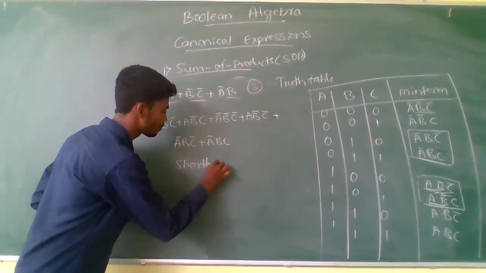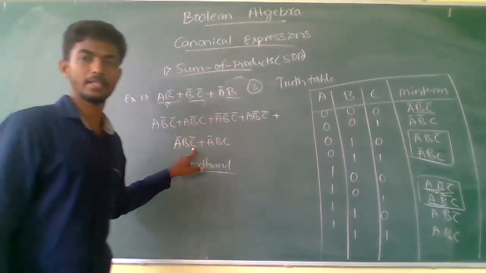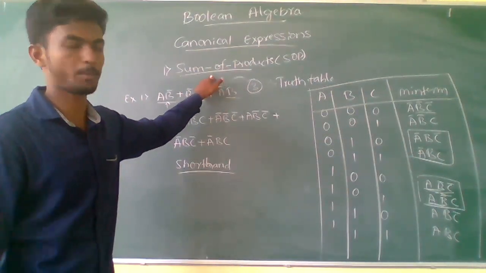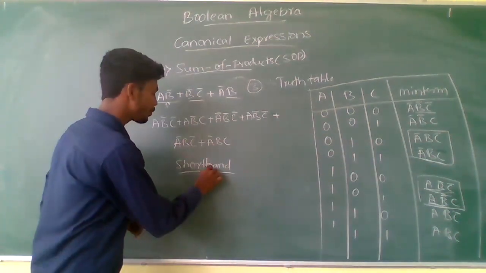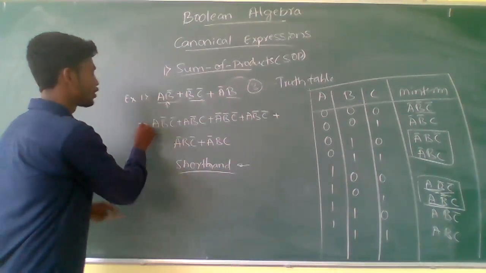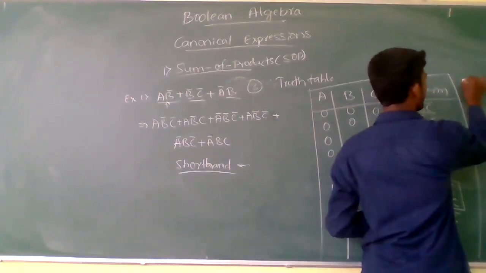Up to here, we call it the canonical sum of products expression. When you need to convert this into the shorthand method, you add one more column here, the shorthand notation.